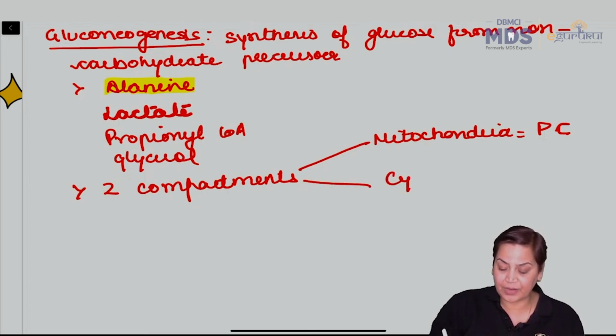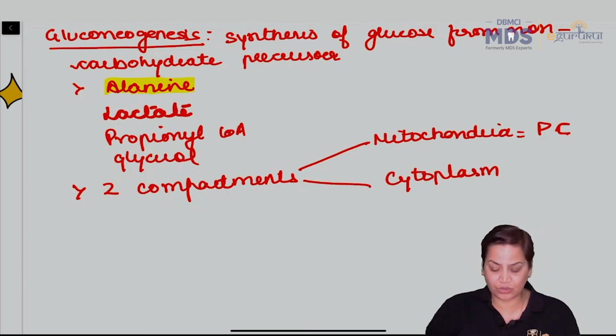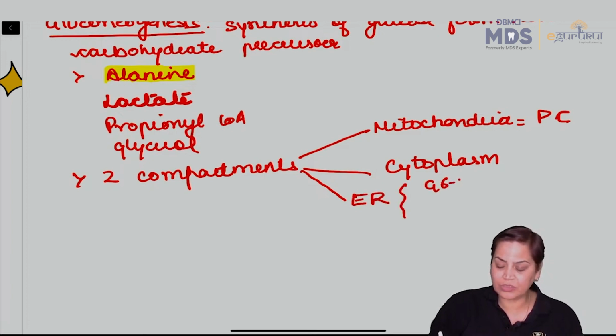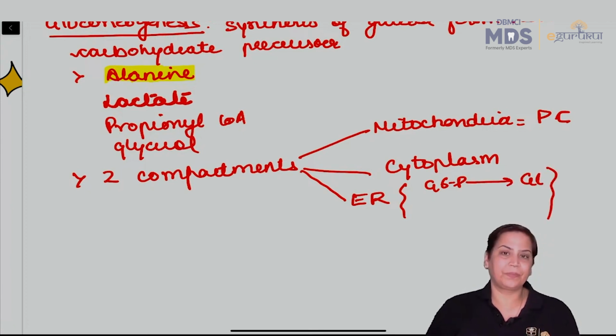And cytoplasm. Rest of the enzymes are cytosolic, and the last reaction, एक और reaction होता है, the last reaction occurs in the endoplasmic reticulum, जहाँ पे glucose 6 phosphate is converted into glucose. Right? So these are the important points about gluconeogenesis.